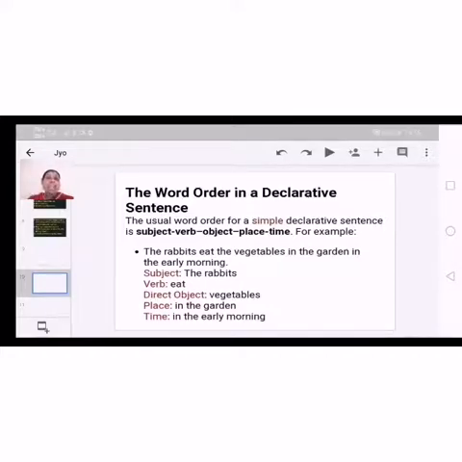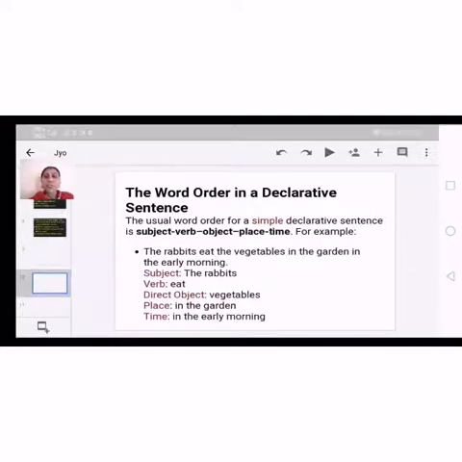Okay, there we have an example. The rabbits eat the vegetables in the garden in the early morning. So here, the rabbits is the subject and the verb is eat. And the direct object is vegetables. And the remaining part comes under the indirect object, but place and time. So, of course we can say the rabbits eat the vegetables.